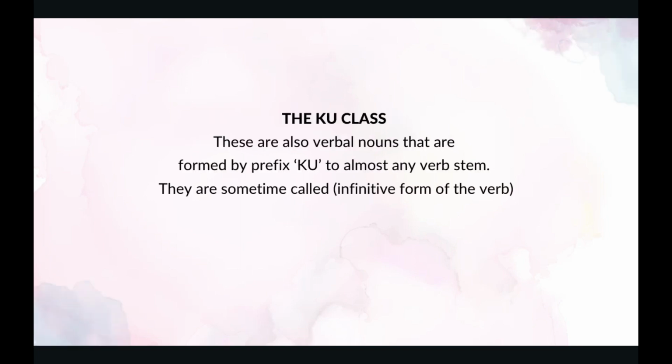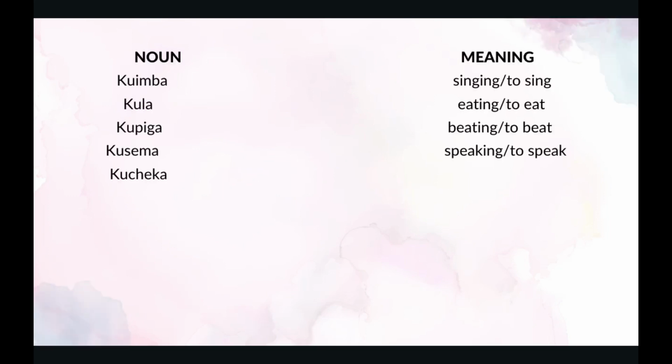The ku class. These are also verbal nouns that are formed by prefixing ku to almost any verb stem. They are sometimes called the infinitive form of the verb. We have the noun and the meaning. Kuimba. Kuimba is singing or to sing.